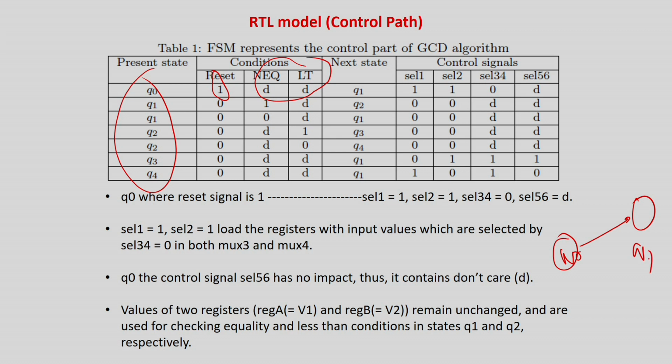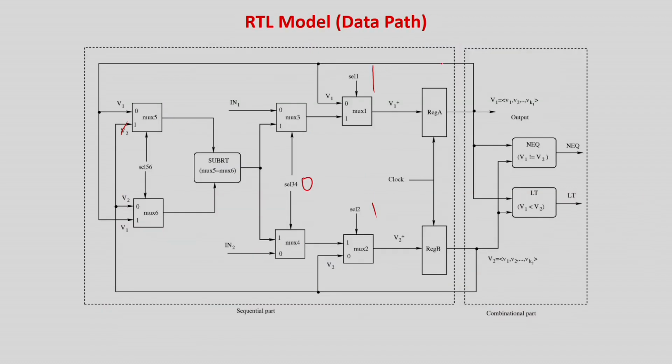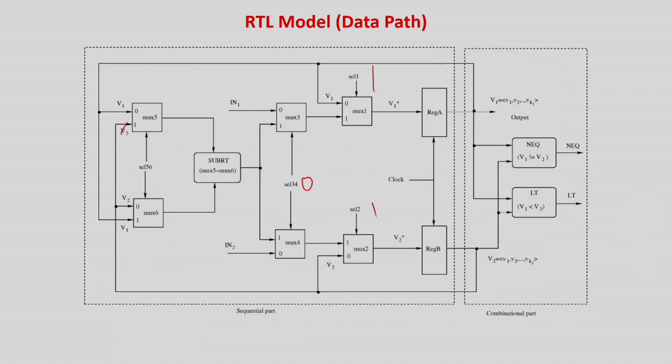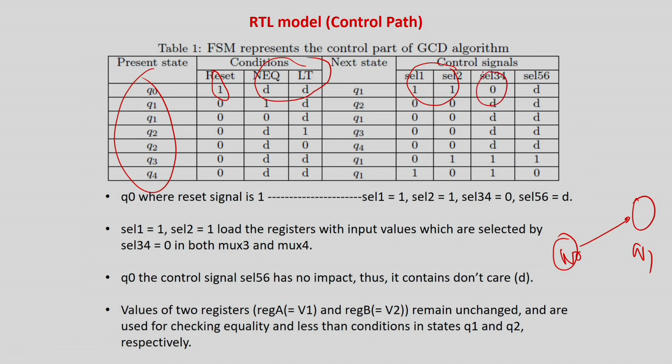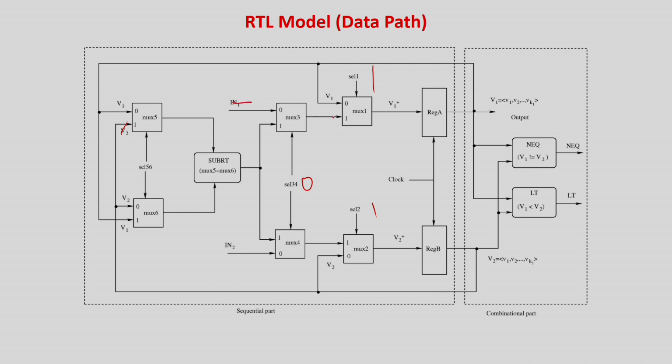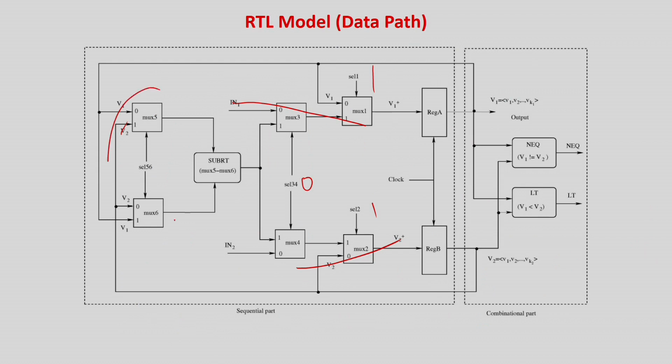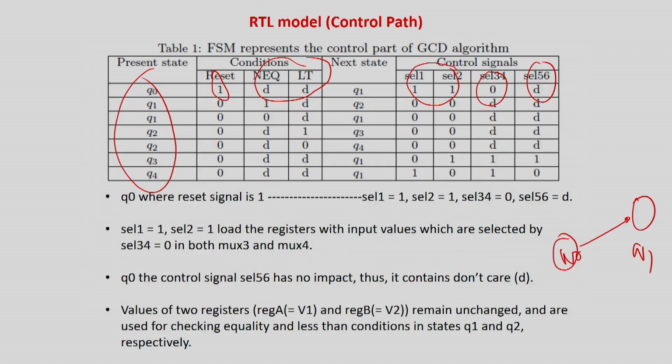But in Q1, what are the control signals generated? Control signals generated are select 1 equal to 1 and select 2 equal to 1. So it is going to make this as 1 and this as 1, and select 3, 4 should be 0. So select 3, 4 in this case should be 0, right? So this is 0, and basically this one is fed over here, and this one is fed over here. Select 5, 6 is a don't care because I am not bothering about any computation right now. That is basically your initial state. The next state automatically will be, sorry, it will go to Q1.